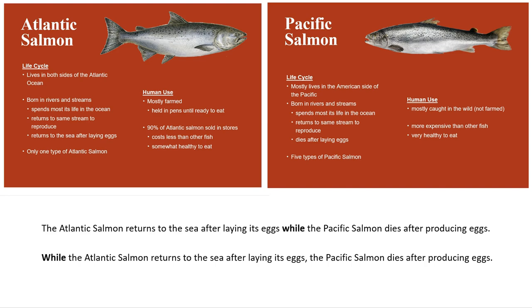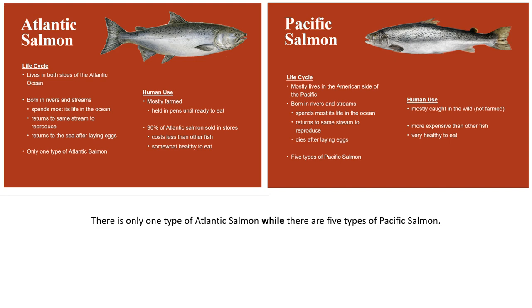Let's have a look at another example. There is only one type of Atlantic salmon, while there are 5 types of Pacific salmon. Can you change it round so that while is in the start position? Here it is. While there is only one type of Atlantic salmon, there are 5 types of Pacific salmon.